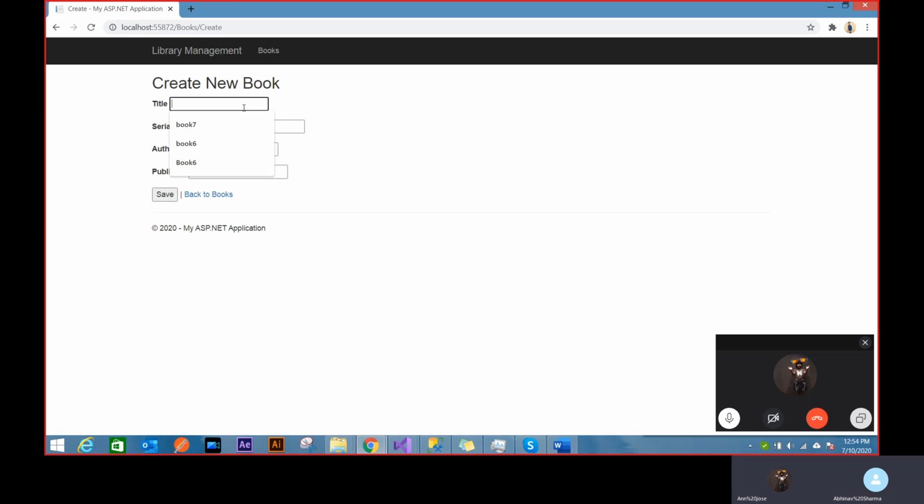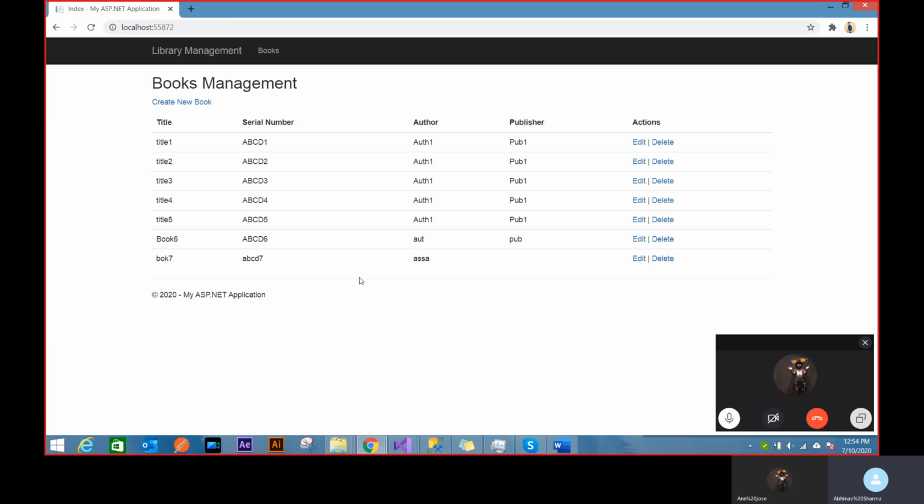Similarly, I can now add book 7, A, B, C, D 7 and author. I can make publisher blank and I do save and this is blank. But still added because I allowed this to be null.